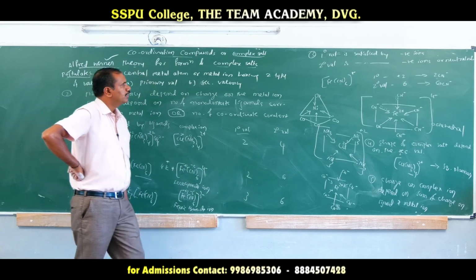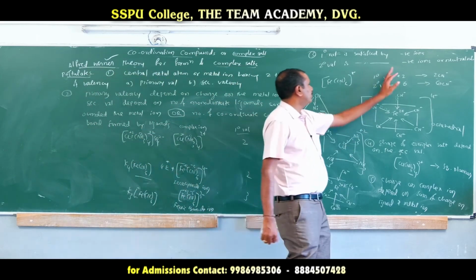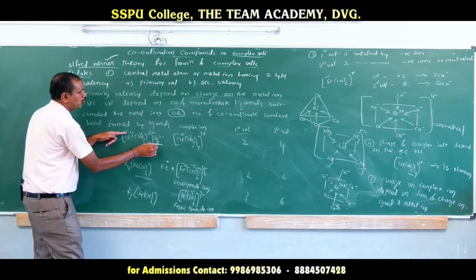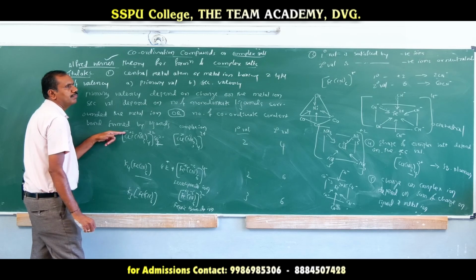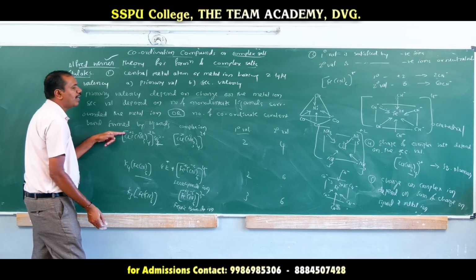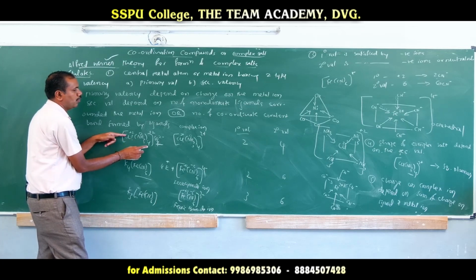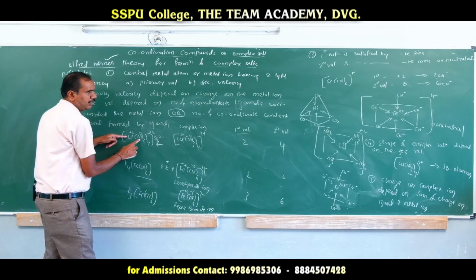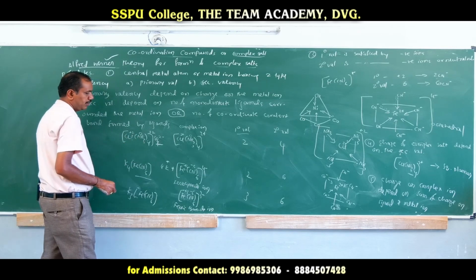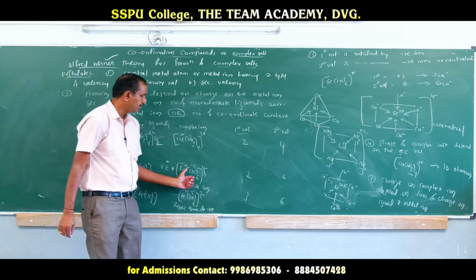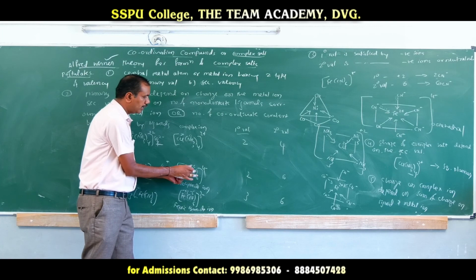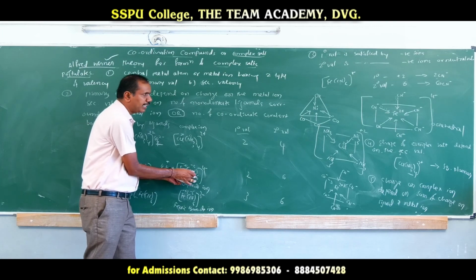6 cyanides. Primary valency is satisfied by negative ions. In case of cuproammonium sulfate, plus 2 is satisfied by 2 minus of sulfate. Then secondary valency is satisfied by either negative or neutral. Here secondary valency is 4, there are 4 ligands. I mean secondary valency 4 is satisfied by 4 neutral ammonia molecules. In case of potassium ferrocyanide, primary valency is plus 2, satisfied by 2 cyanides, negative ions. Secondary valency 6 is satisfied by 6 cyanide ions.